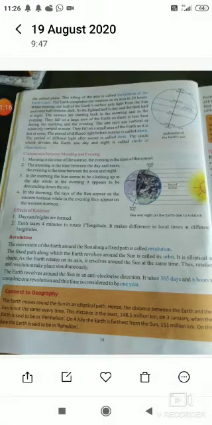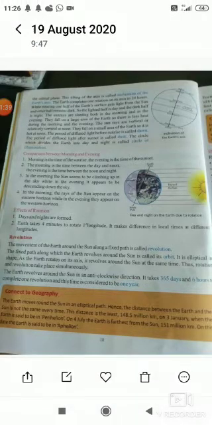revolution, that is the annual motion. With this motion, Earth moves around the sun in its oval orbit. Oval orbit means it is not a circular orbit, it is an oval orbit. Due to this motion, changes of season are caused. You might have observed many seasons: summer, winter, spring and autumn, four seasons mainly in India. So this happens due to this motion only.